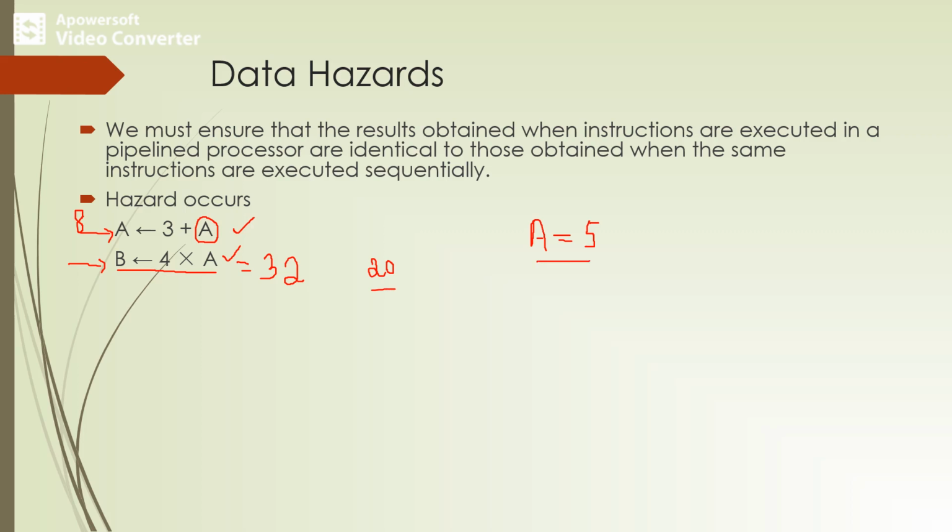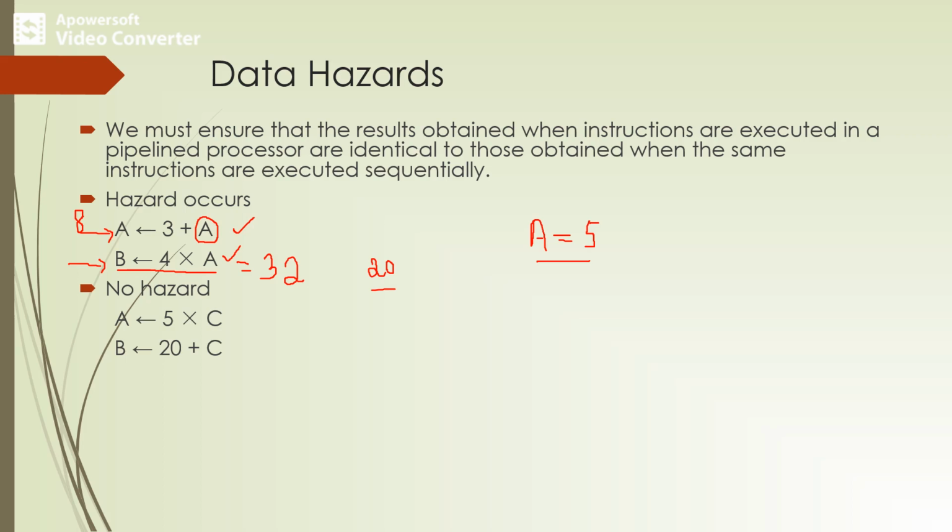So I can say that both the instructions A as well as B are dependent instructions. If these two operations are performed by instructions in a program, then the instructions must be executed one after the other, because the data used in the second instruction depends upon the result of the first instruction. That is a data hazard.